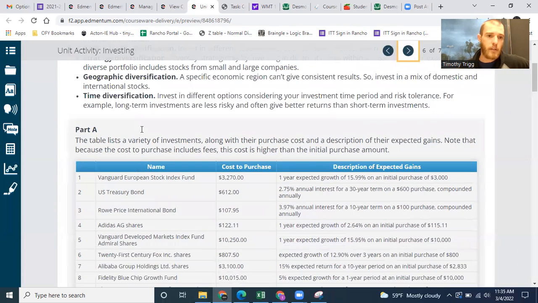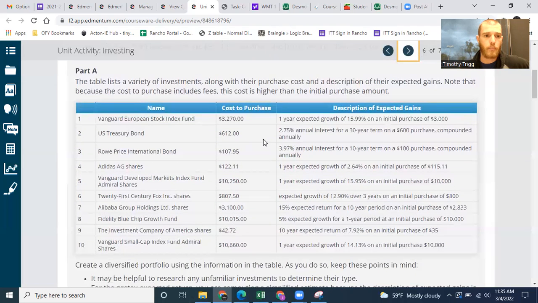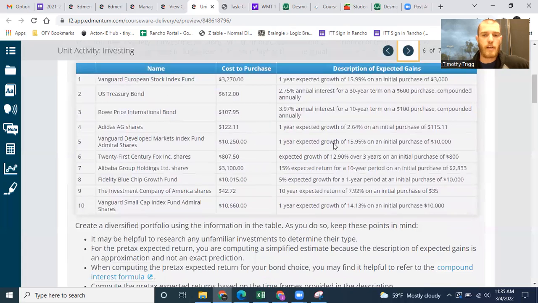All right, part A. The table lists a variety of investments along with their purchase costs and a description of their expected gains. Note that because the cost to purchase includes fees, this cost is higher than the initial purchase amount. So we can see all these various types of investments you can do. The first one mentioned is a European stock index. So it follows a stock index, which is a group of stocks, basically.